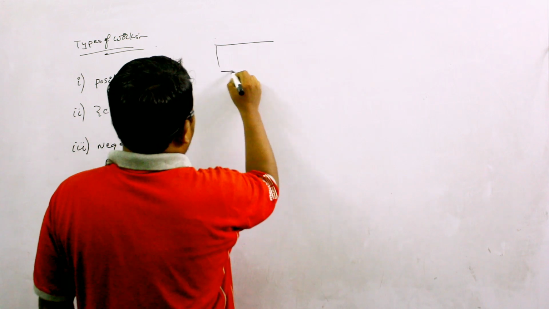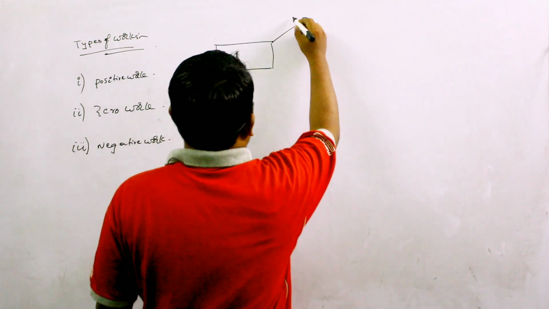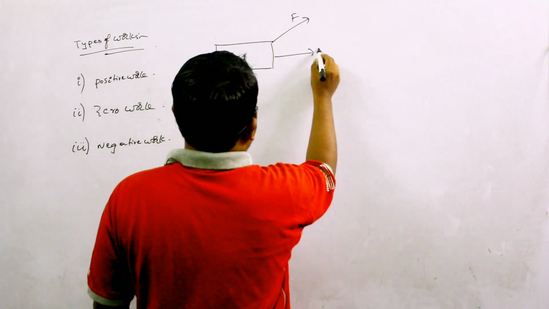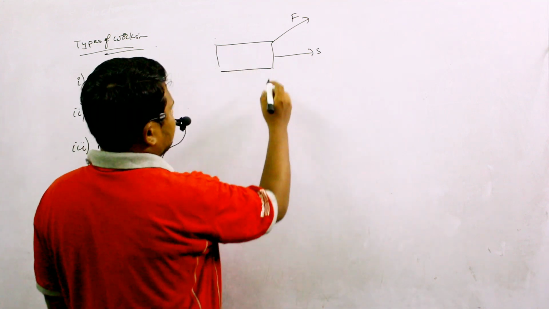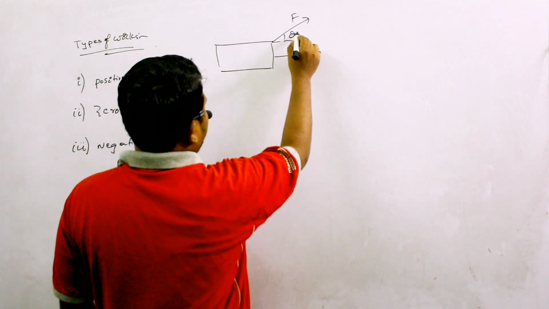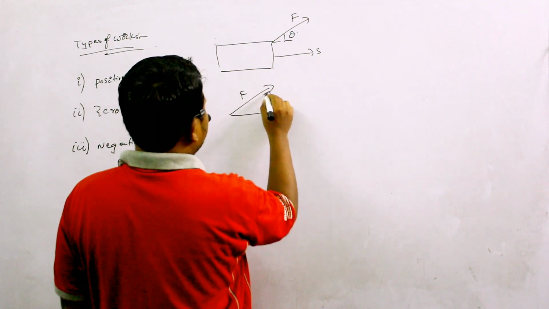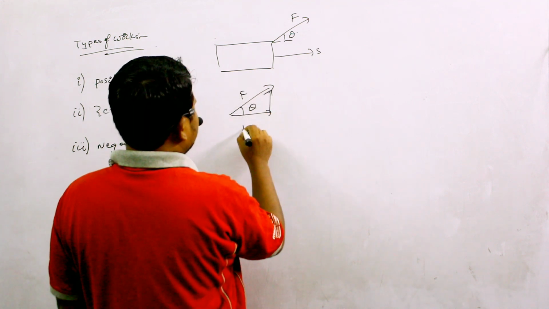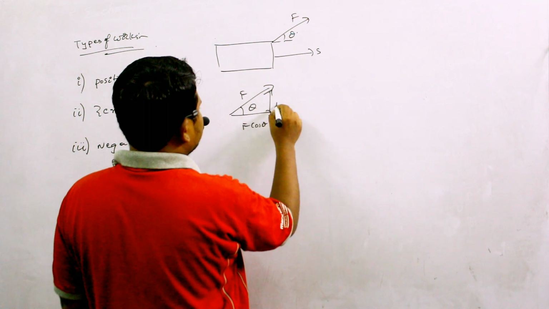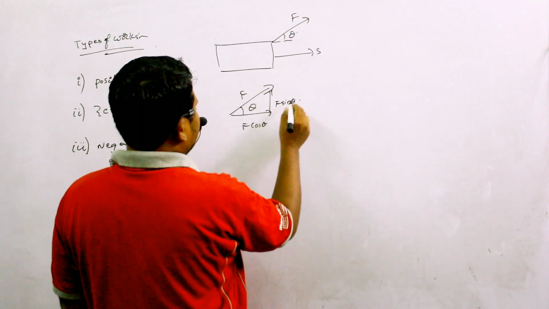So for example, if a force is applied in this direction and the body is displacing in this direction, here there is angle theta. This force, if I split into two components, this is F cos theta and this is F sin theta.